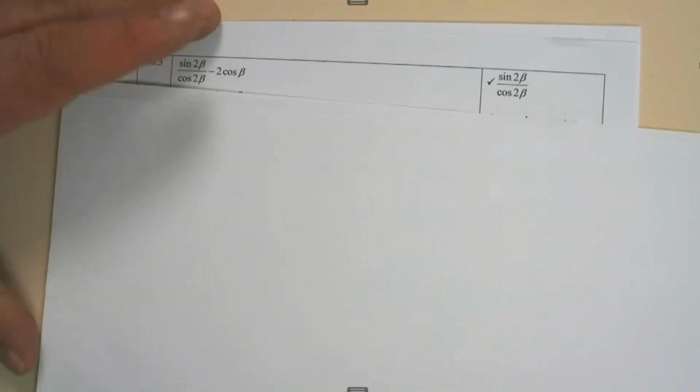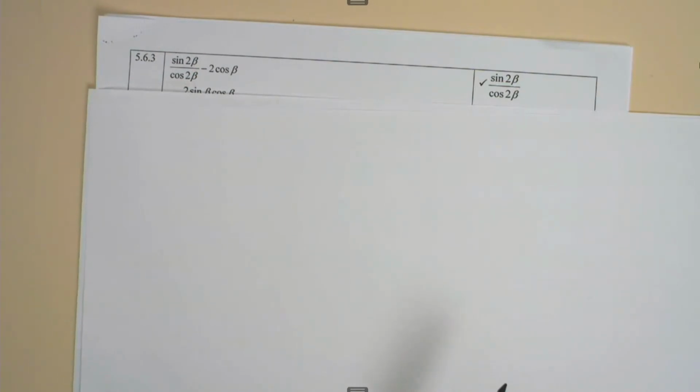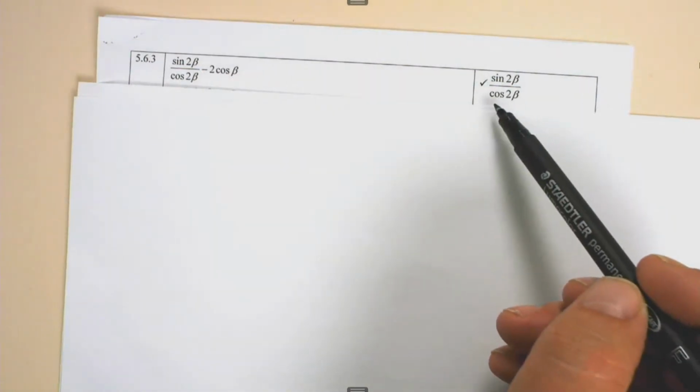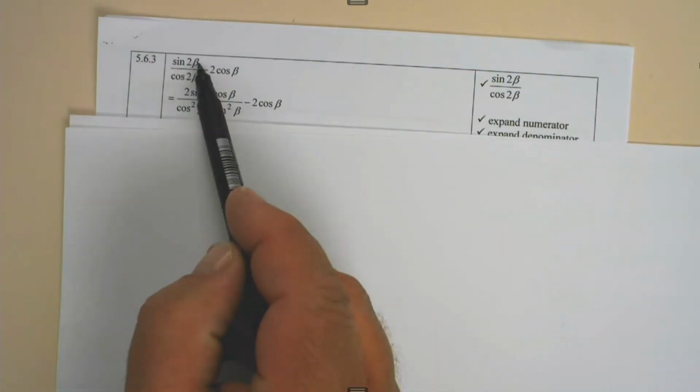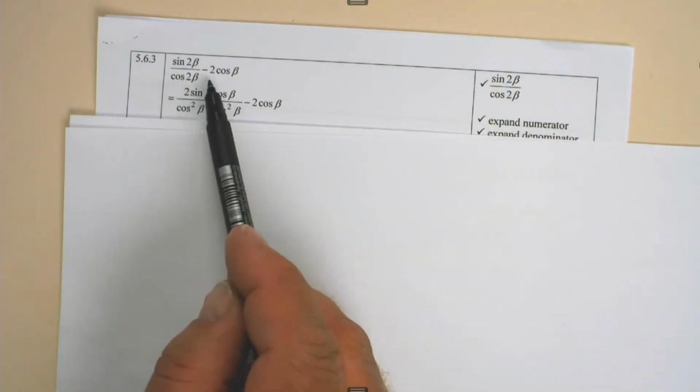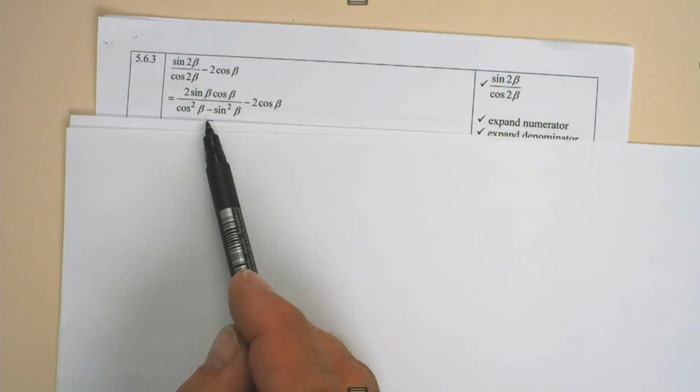Right, in question 5.6.3, we need to determine the tan of 2 beta minus 2 cos beta. Now the tan of 2 beta is sine 2 beta over the cos of 2 beta, 1 mark for that. The next mark is for the expansion of sine of 2 beta to 2 sine beta cos beta, and the expansion of cos of 2 beta to cos squared beta minus sine squared beta.